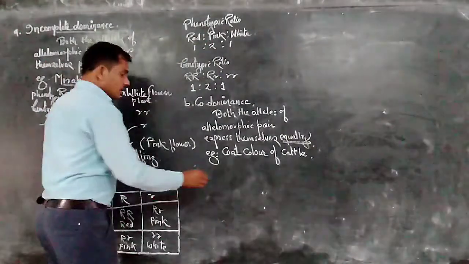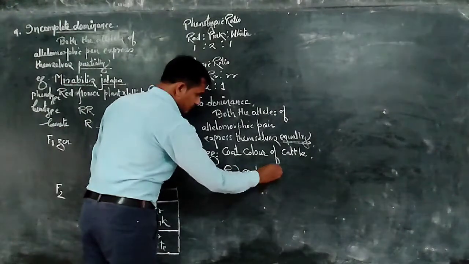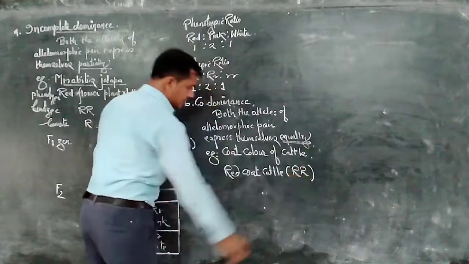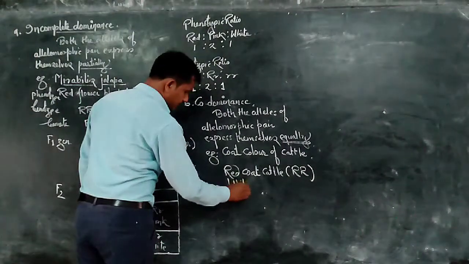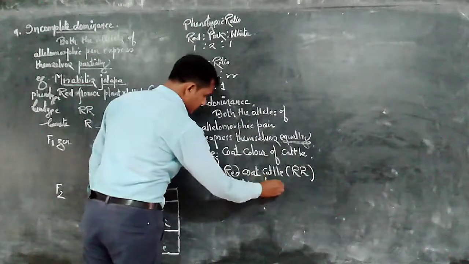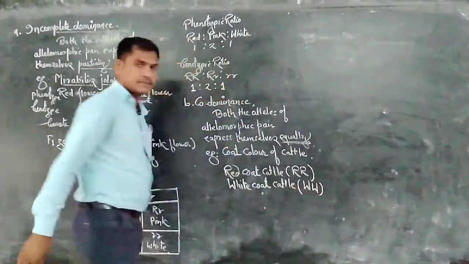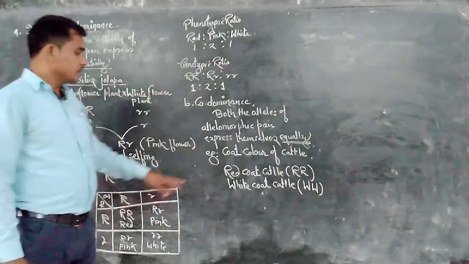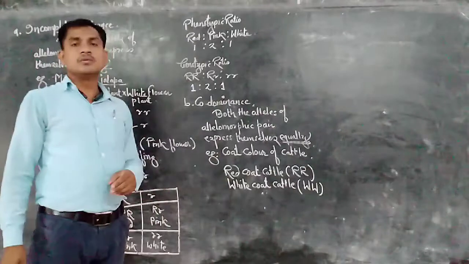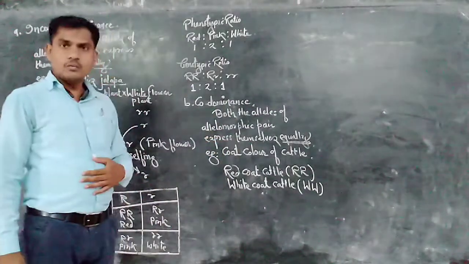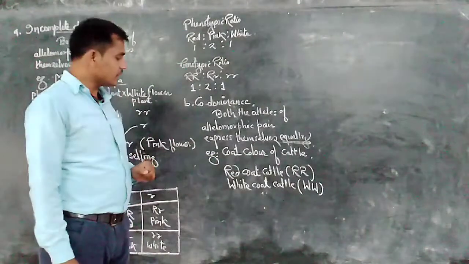Now see here, the red coat cattle having genotype capital R capital R is mated with the white coat cattle having genotype capital W capital W, male and female. When we perform the crossing between these two cattle, one of the red coat and another of the white coat, what is the result?